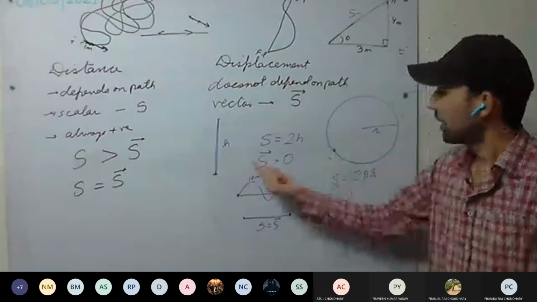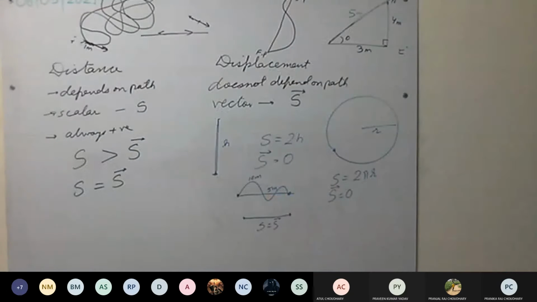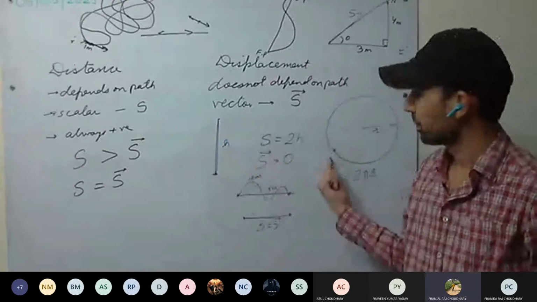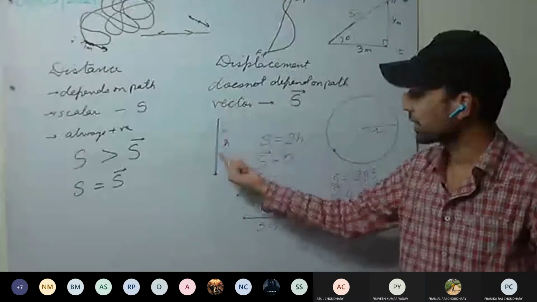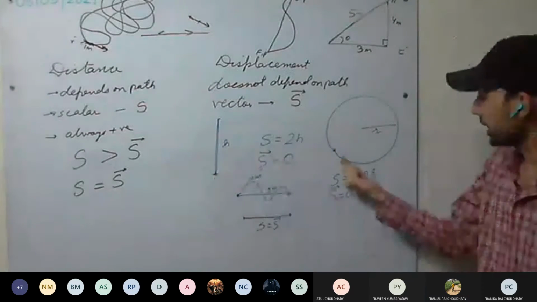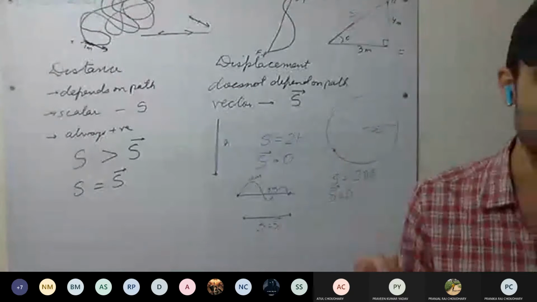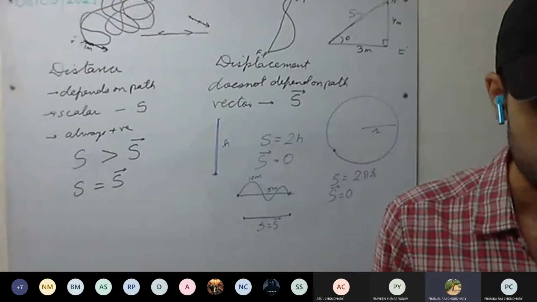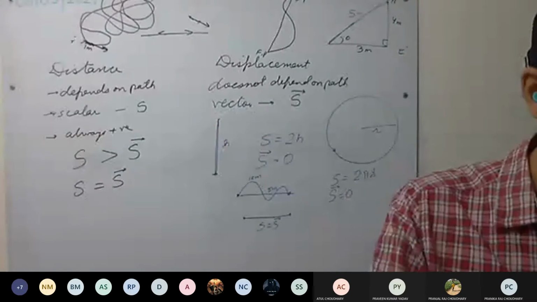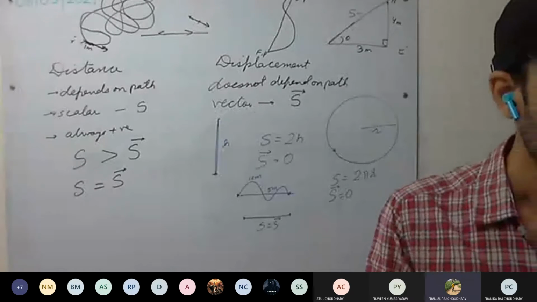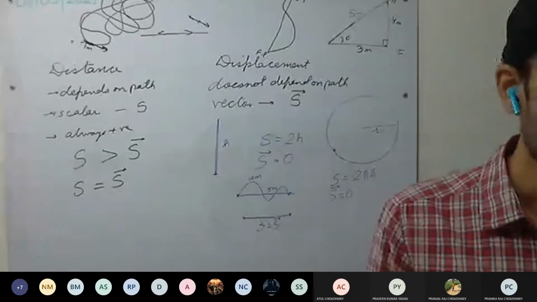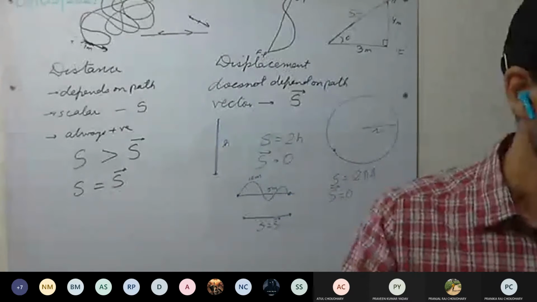In these two cases, it is 0, because body has come back to the initial position. Understood? Distance and displacement are clear. So till this you go through them. If you have doubt, you can ask in next class. We will start with speed and velocity.